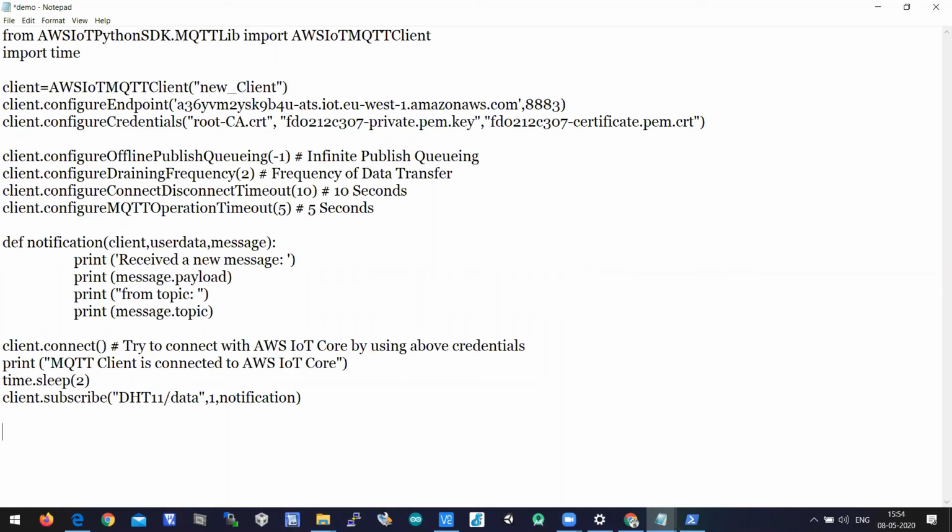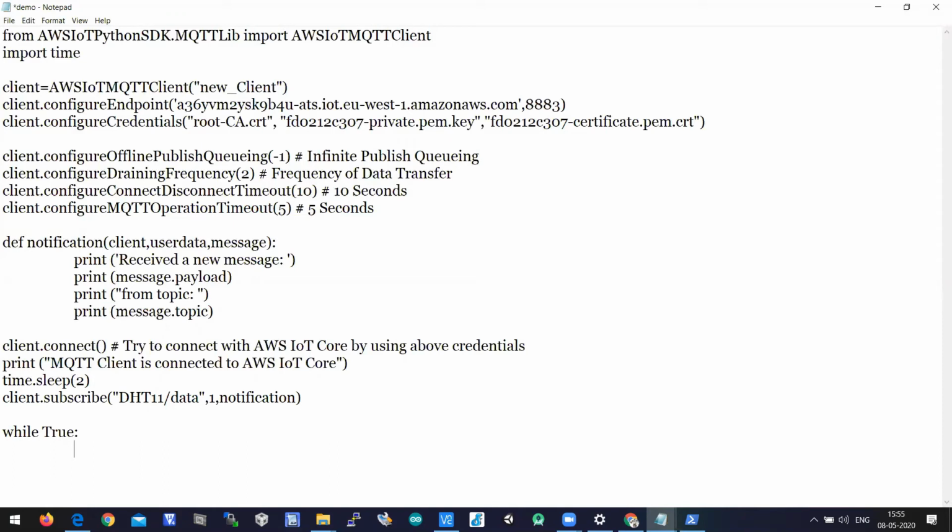Next, here comes the logic. We need to start an infinite loop, while True colon. As we are writing the program on our laptop, we are not having a physical sensor connected to the laptop, right?